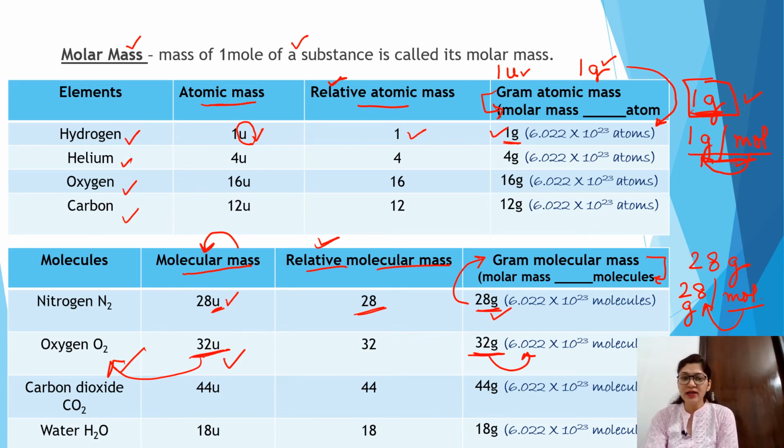Similarly, carbon dioxide is also a molecule. Molecular mass is 44 U. Similarly, 44 gram shows this much of particles. In the same way, water has 18 U, and 18 gram shows this much particles, this much molecules of water. So this is the molar mass, and there is not much difference between gram atomic mass and molar mass. Only the way of representation is different, otherwise the meaning is the same.